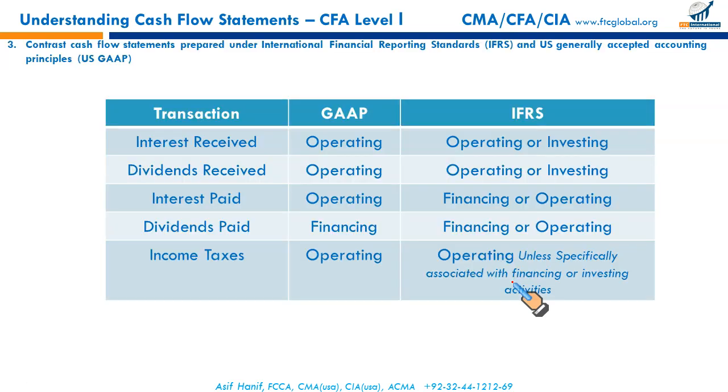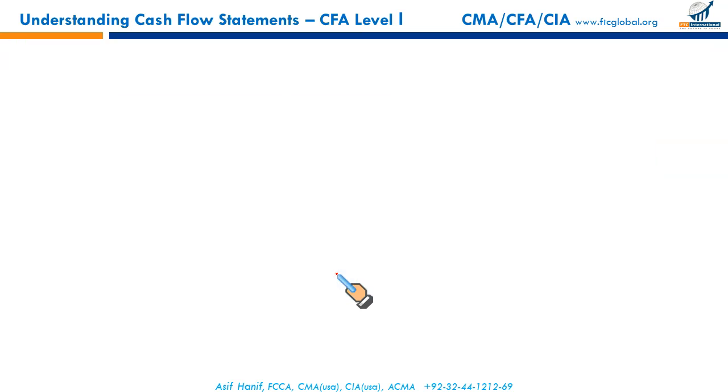Okay, for example, you had made money from some investment in equities, and certain taxes are to be paid on those equity investments on the dividend income. This tax is paid on income related to your investing activities, so it could be shown as an investing outflow. Taxes paid on such dividends are considered an investing outflow. That is the possibility under IFRS, whereas in US GAAP, taxes paid are reported as a part of operating cash flow.